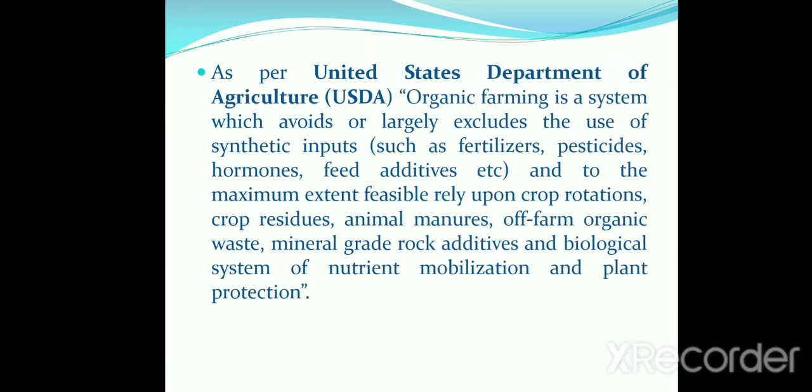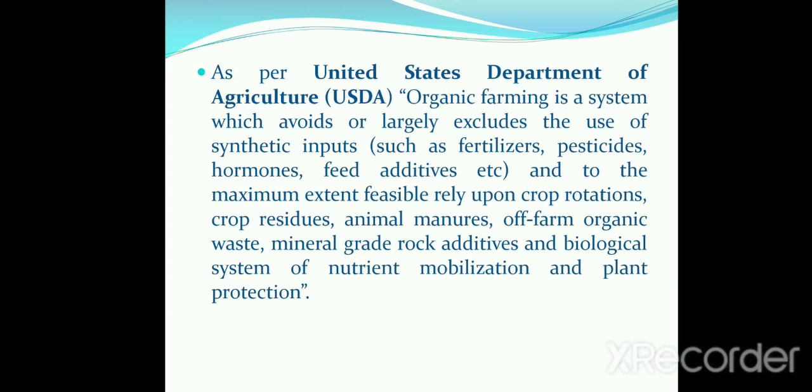As per the United States Department of Agriculture (USDA), organic farming is a system which avoids or largely excludes the use of synthetic inputs like fertilizers, pesticides, hormones, etc.